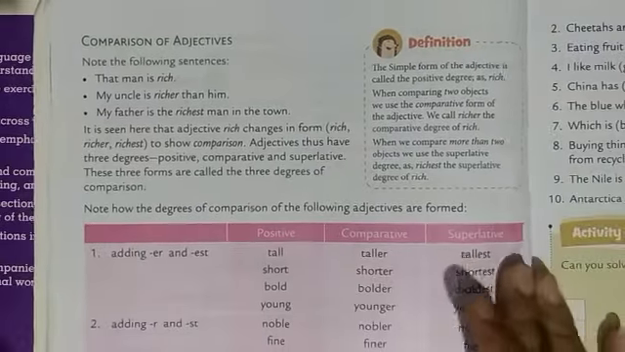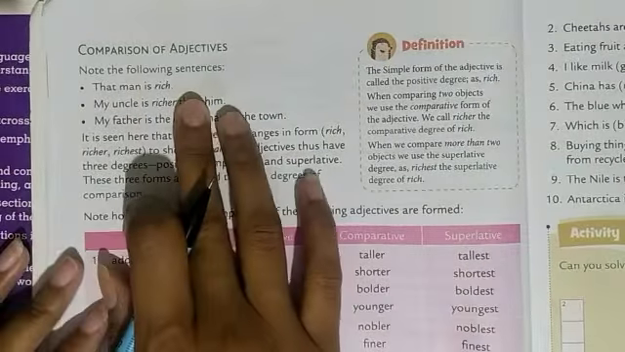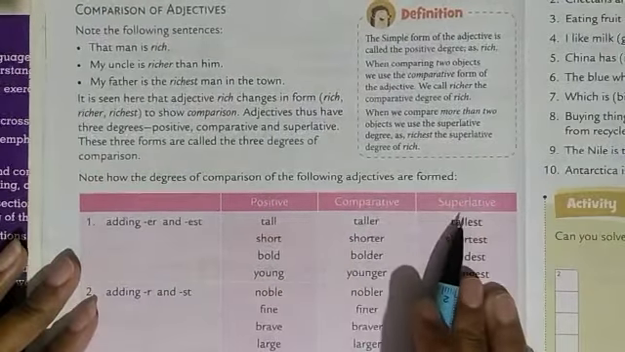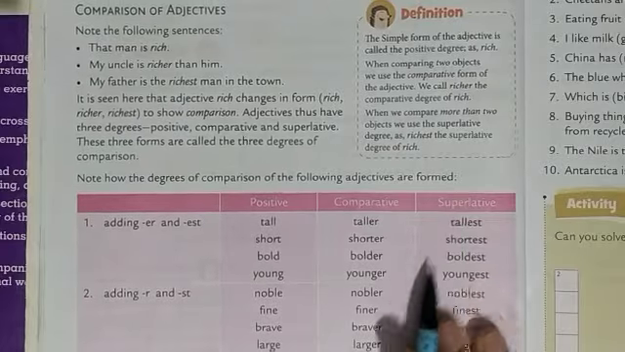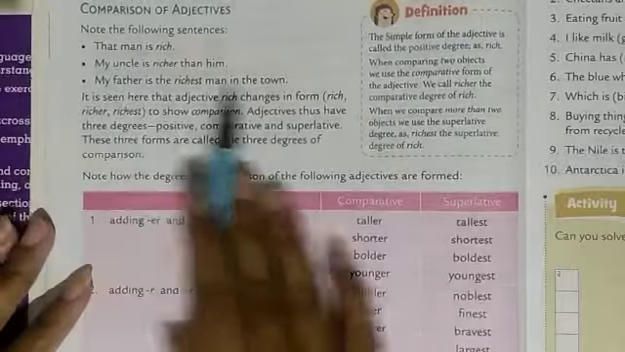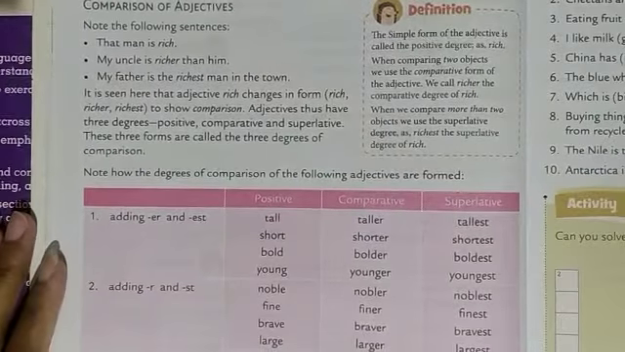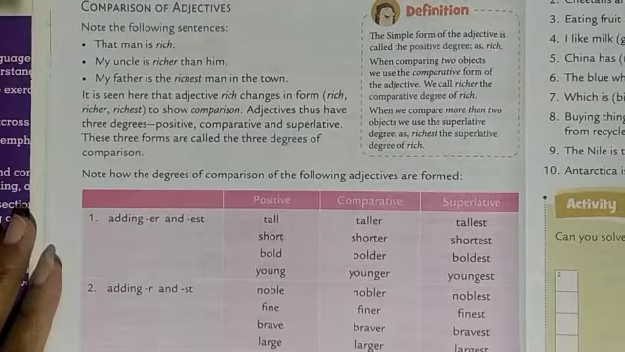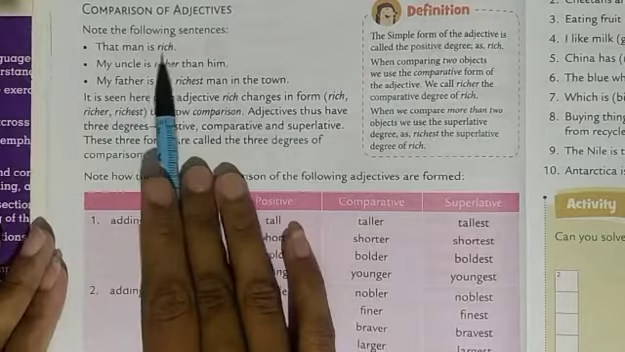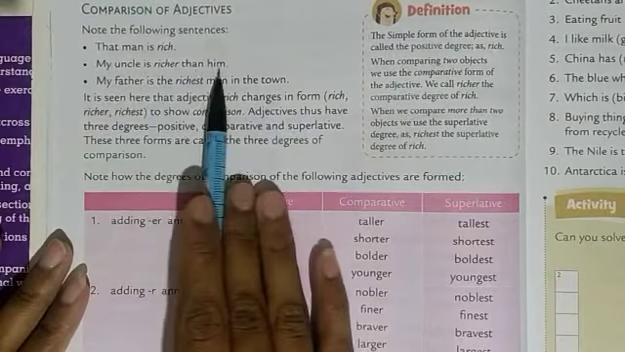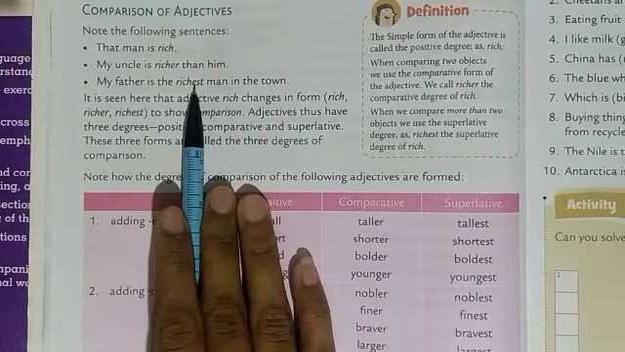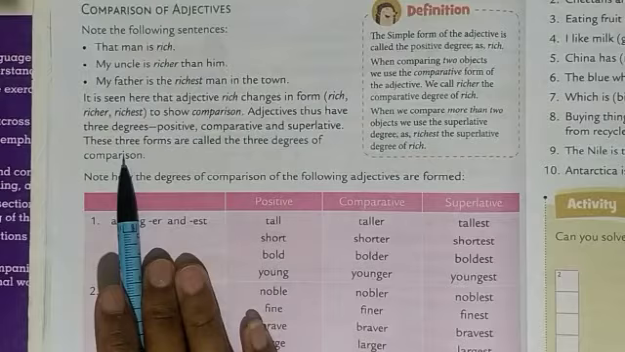Okay, see here what we are going to learn is comparison of adjectives. Okay, there are three comparison degrees: positive, comparative and superlative. They are degrees of comparison. Okay, they compare among themselves. So here comparison is between nouns, or you can say adjectives, form of adjectives. Okay, these are all adjectives. So that man is rich, my uncle is richer than him, my father is the richest man. So here three forms are there: rich, richer, richest. Okay, so I don't think it will be difficult for you to understand.